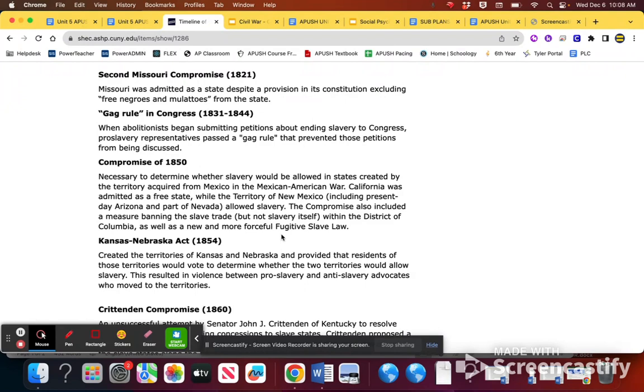And the North really feels like it steps on their states' rights to ban slavery, because if you're hunting down slaves in the North, you're basically allowing slavery to happen. So the North is a huge, huge not fan. They do not like the Fugitive Slave Act. It's going to be a big cause of the Civil War.